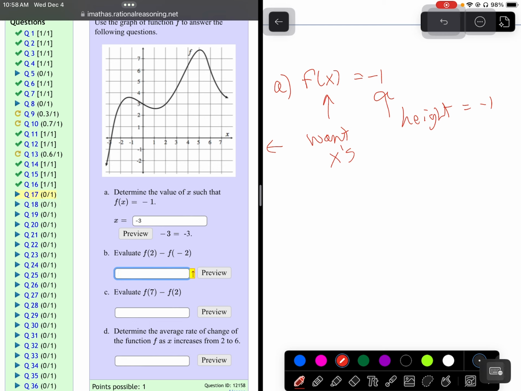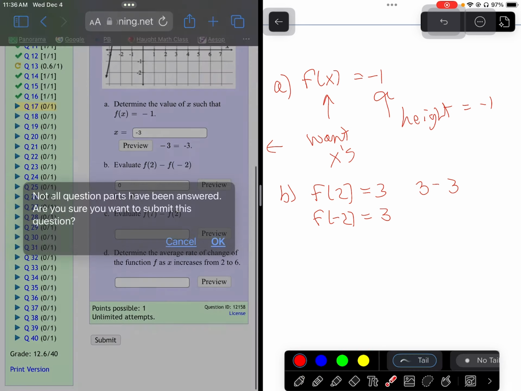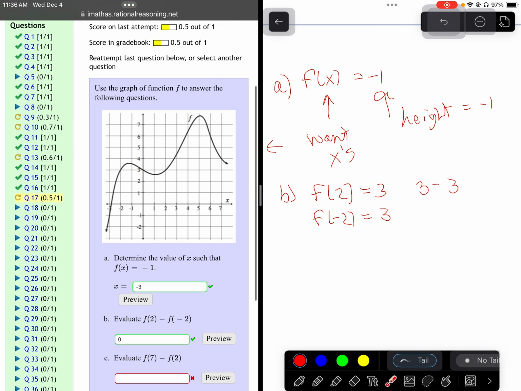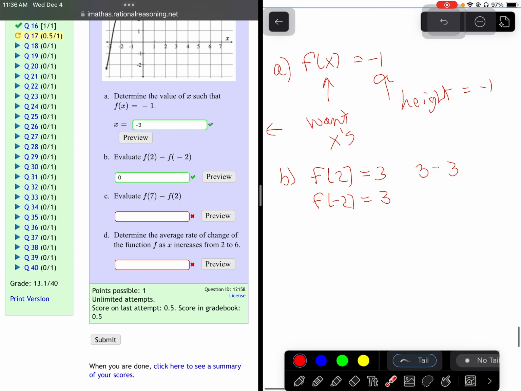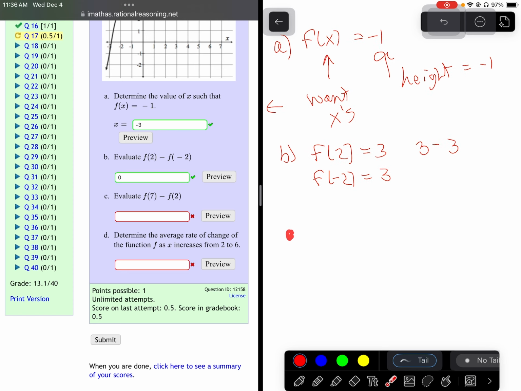Okay. So if I look at on the graph, what is f of 2? So if I go over to 2, we're at a height of 3. And then if I go over to -2, we're also at a height of 3. So if I subtract f of 2 and f of -2, 3 minus 3 is 0. Okay, and so that's what you do for C. Now, D is different. It's asking for the average rate of change. So C you can do yourself.